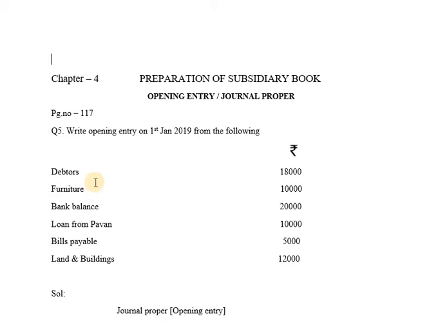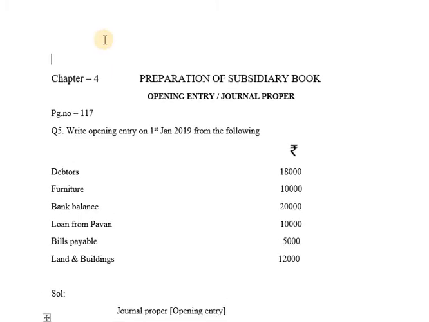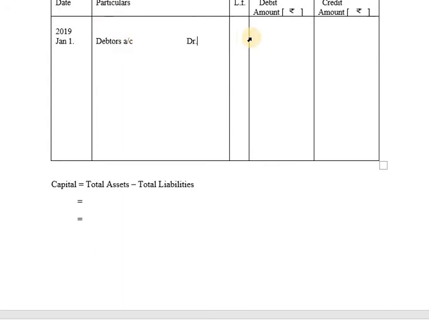So you are passing an opening entry on 1st January 2019. So the date will be taken as 2019 January 1st, and debtors is not among those 5 names, so debtors will be recorded on debit side. So debtors account debit. The amount of debtors is given as 18,000, so it will be taken as 18,000 on debit side.